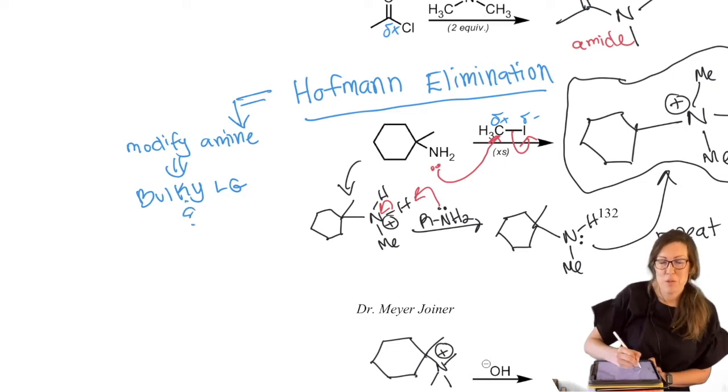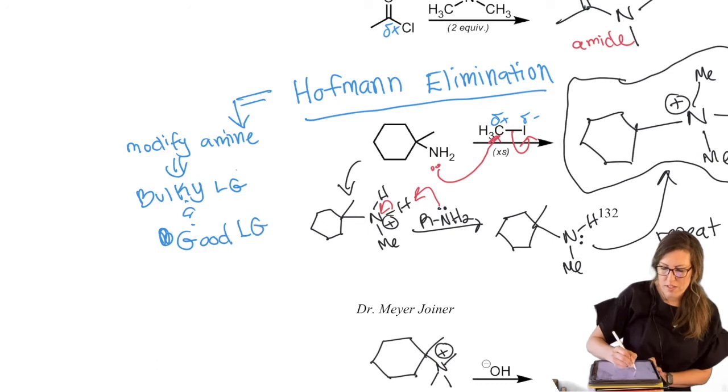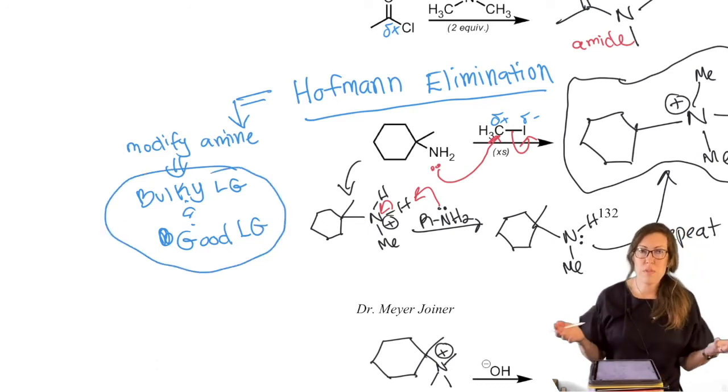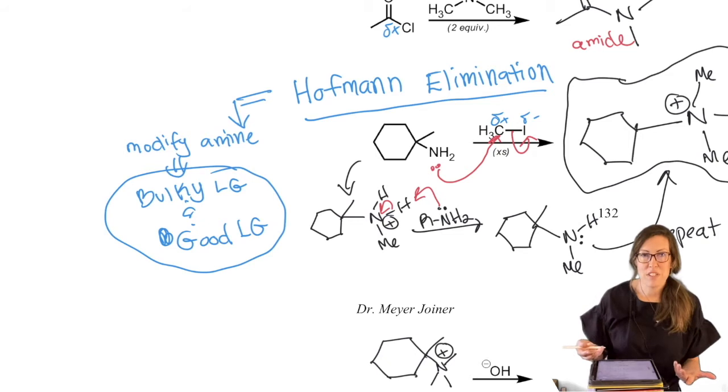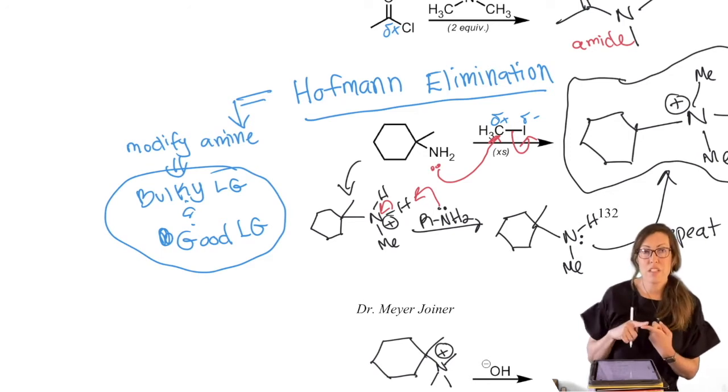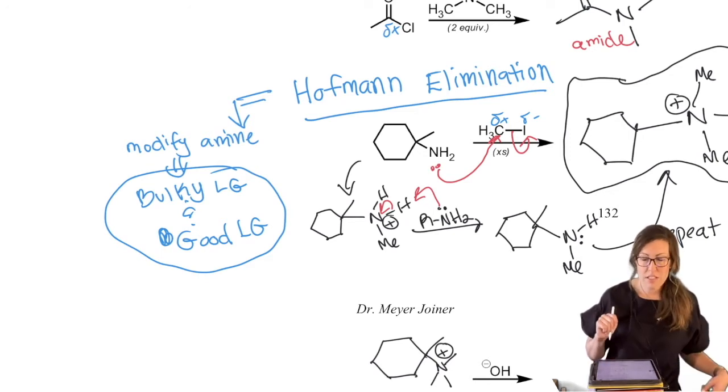It wasn't a leaving group before. It's also a good leaving group. So it wants to leave. So that means you've set up your amine, which sometimes you think, oh, I can't do anything anymore. Amines, as we saw in that total synthesis, they're very common in naturally occurring products, very stable. But if you can convert it to a leaving group, then you can do some chemistry on it. So you make it a good leaving group, but not just a good leaving group, it's also a bulky leaving group, which means it's going to show selectivity.